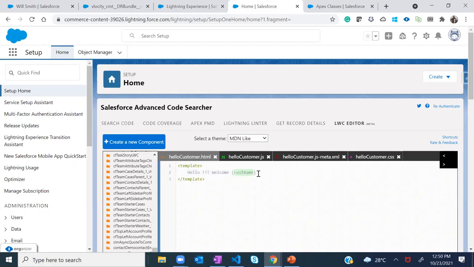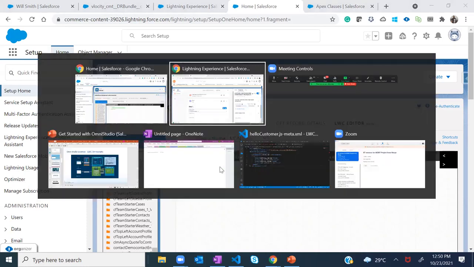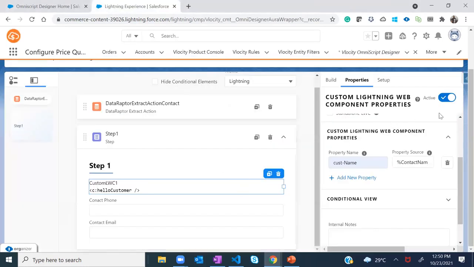If you can see, this would be the final message that would get displayed on the OmniScript where we have exposed our LWC component. Again, you can do a lot of complex things with it, but just for the sake of this demo, or hands-on exercise, we have used a simple one. Else it would be kind of never-ending stuff. So now let's go back to the OmniScript here and see whether it's working or not.